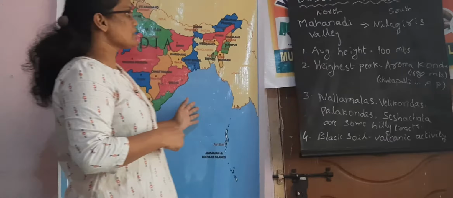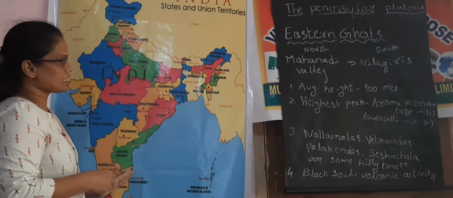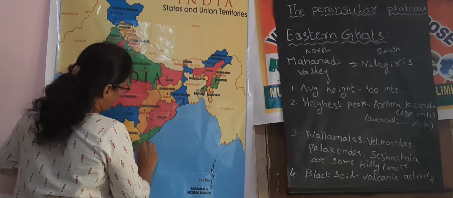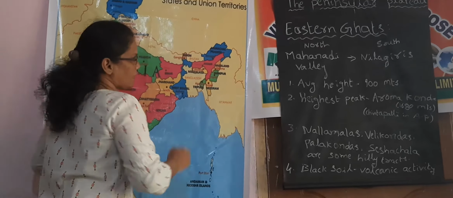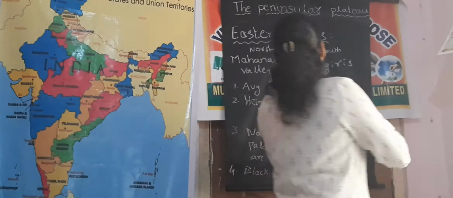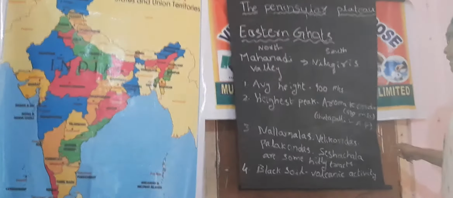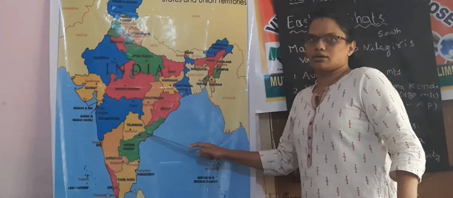Okay, so the average height is 900 meters. The highest peak in the Eastern Ghats is Aromakonda, with a height of 1680 meters, located at Chintapalli in Andhra Pradesh.